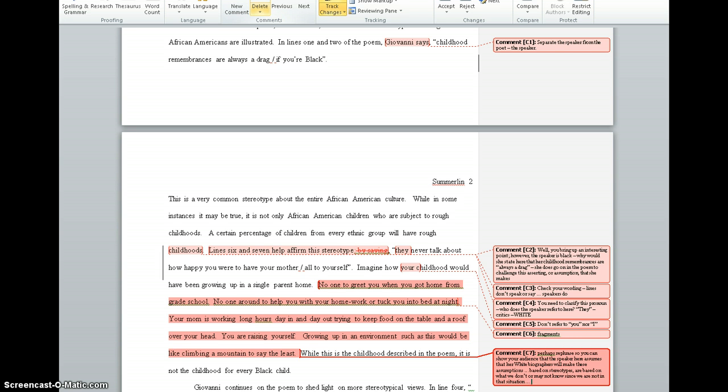They're going to think that, you're falling into it here in a way, right, by saying, but it may not be true. While this is a child described in the poem, it is not the childhood for every black child, nor is it really the childhood for every black child who lives in the inner city, in an urban area.